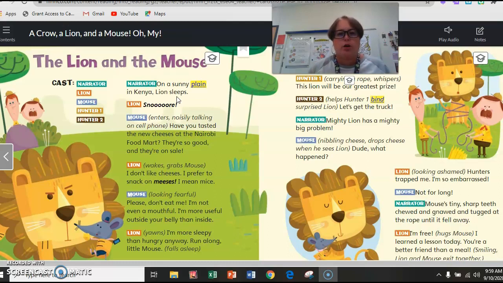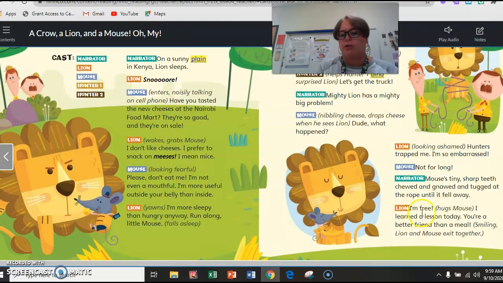And then, who saves the day for the lion? Was it another big lion that came to rescue him? Was it a big zebra or elephant that lives in Africa that came to help the lion? No, it was a tiny little mouse. The mouse that the lion wanted to eat earlier in the day. Remember right here when the mouse said, "Please don't eat me. I'm not even a mouthful. I'm more useful outside your belly than inside." That proved to be true. He was way more useful to the lion outside of his belly because he helped the lion get away.